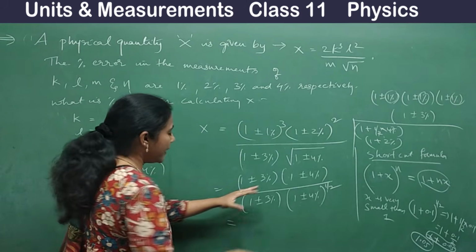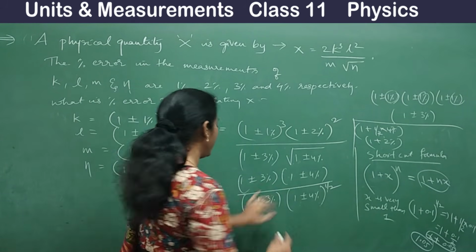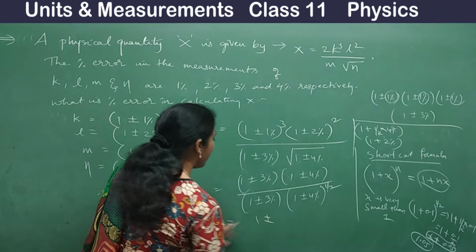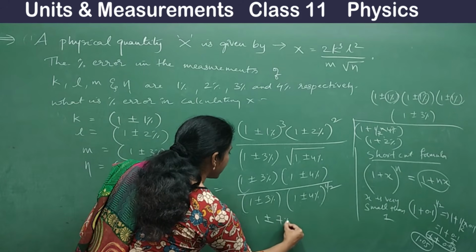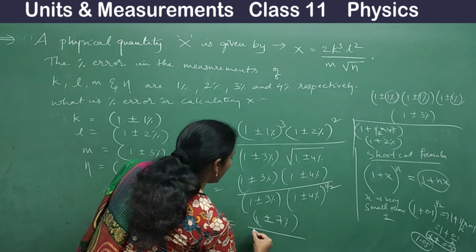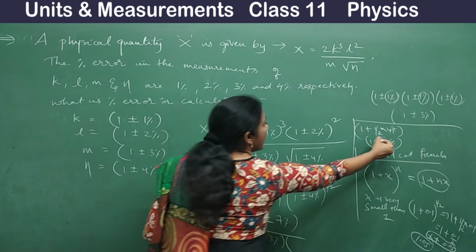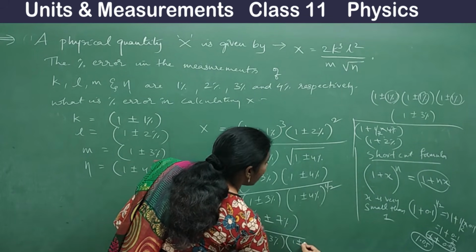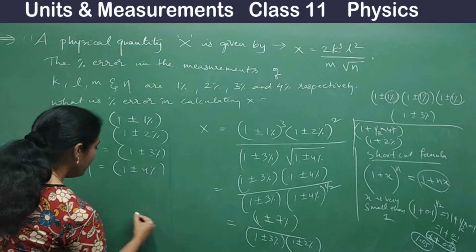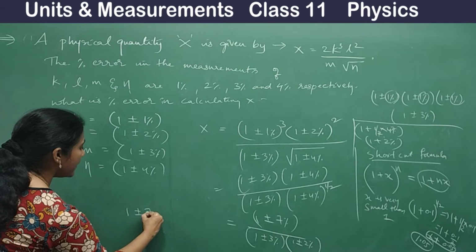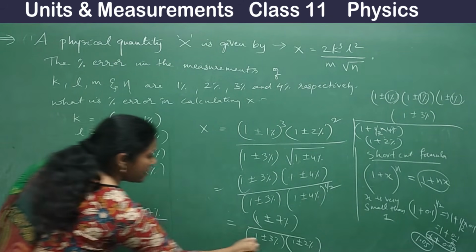So can I finish off the calculation in the numerator? I can just add. In the numerator you have 1 ± (3% + 4%), it is 7%. Now in the denominator, what do I have? 1 ± 3% into 1 ± 2%.